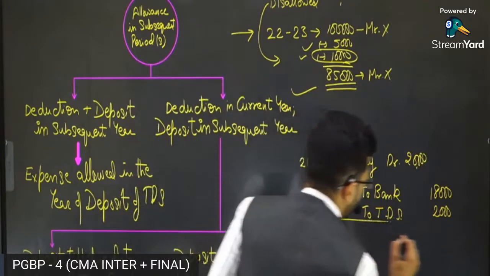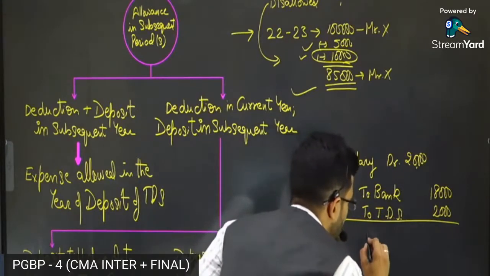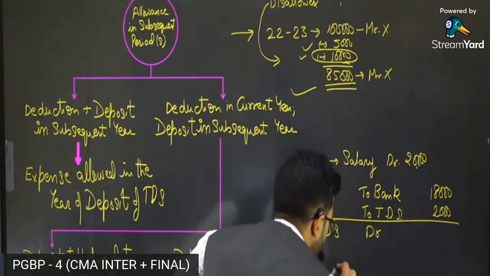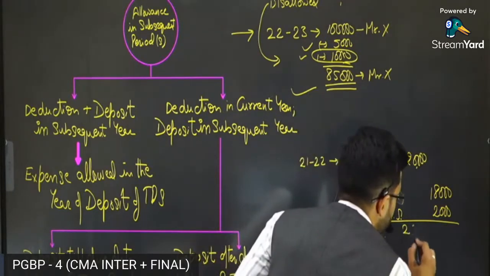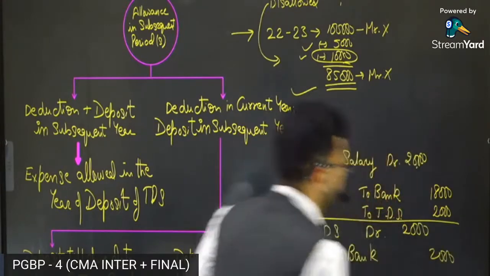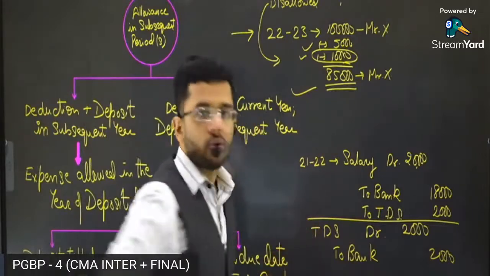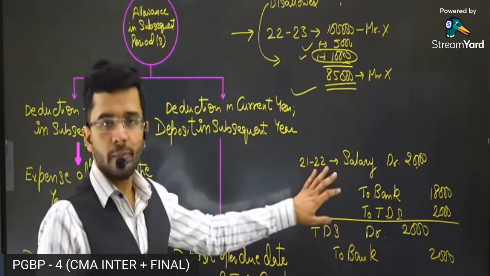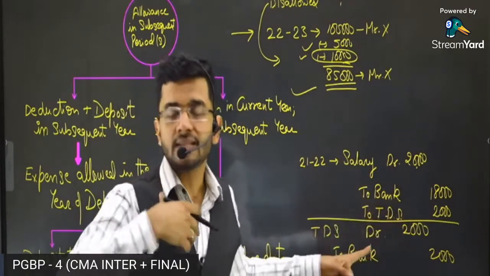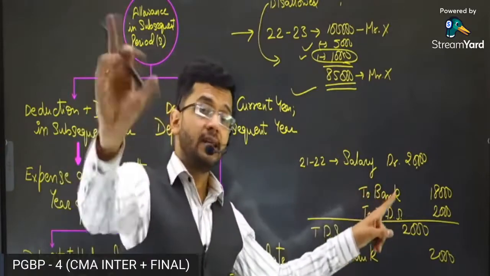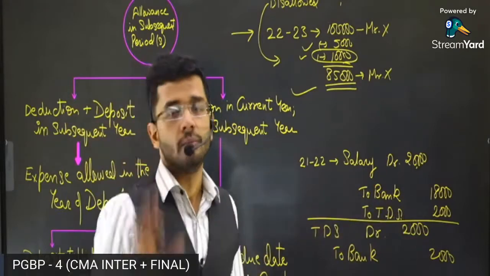And guys, on the due date when TDS is to be paid to Government of India, you will pass another entry, TDS account debit to bank. This 2,000 rupees you are going to pay to Government of India. This is the second entry which you are going to make. So the first entry is salary account debit 20,000 rupees to bank. You are going to pay the salary to the employee, but not the full 20,000, only 18,000. To TDS 2,000 rupees: you are going to deduct TDS from salary and pay it to Government of India.